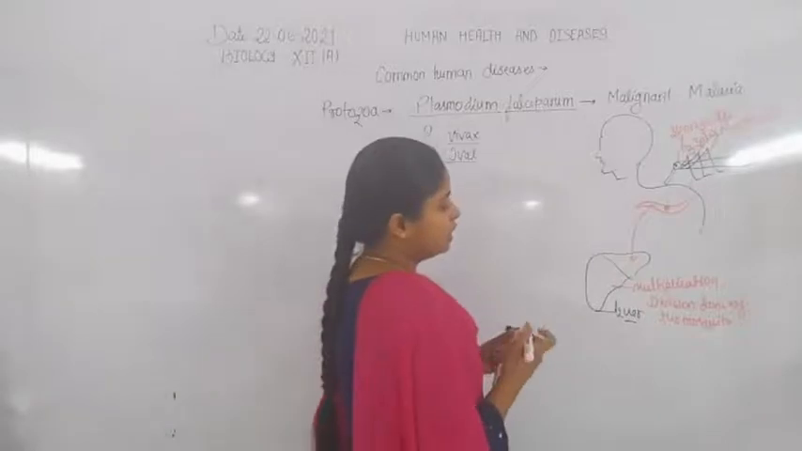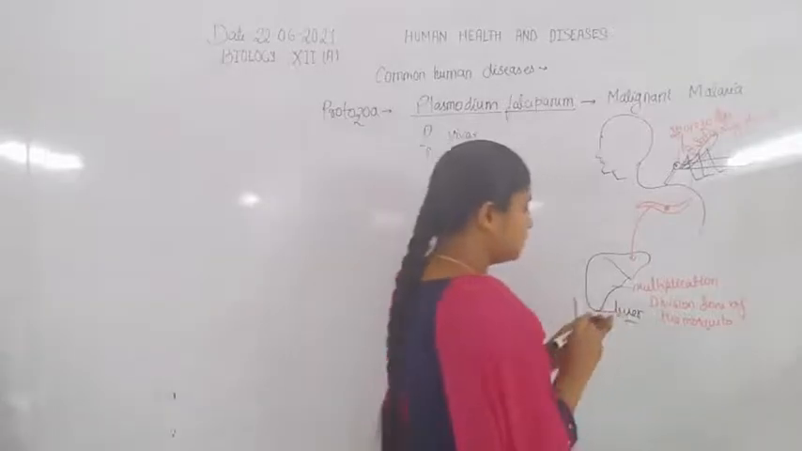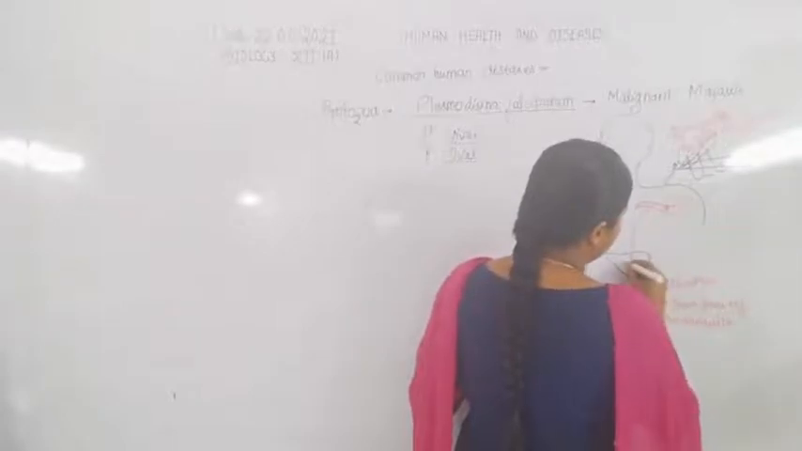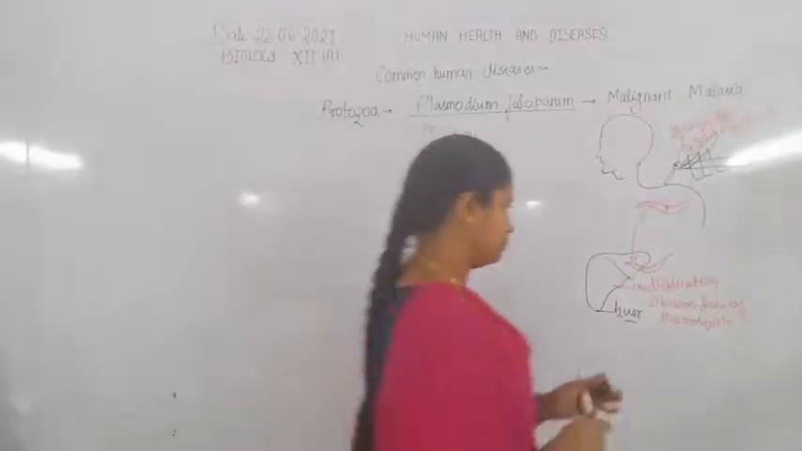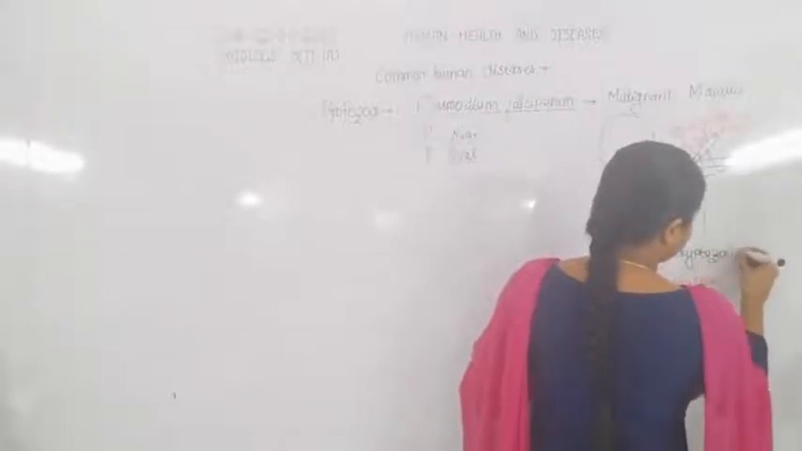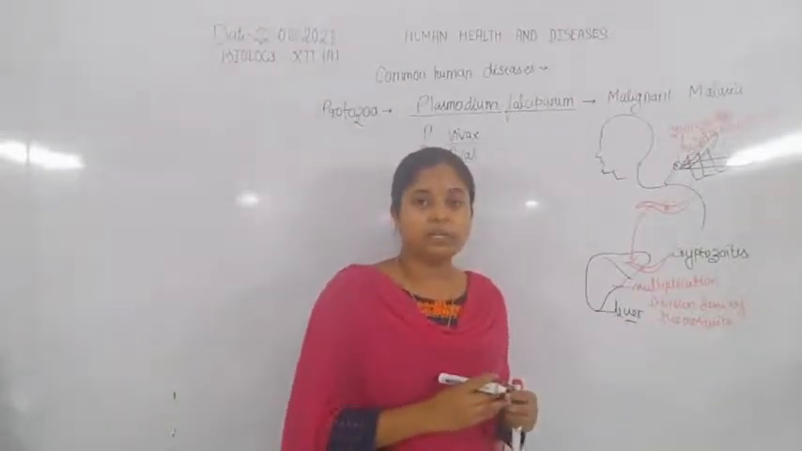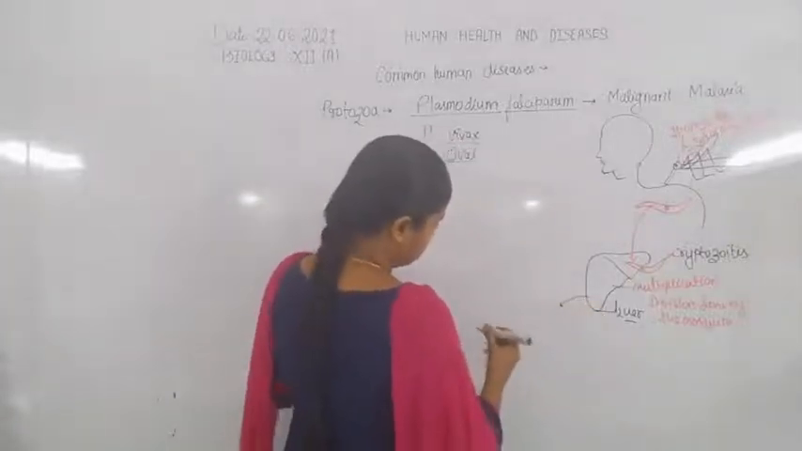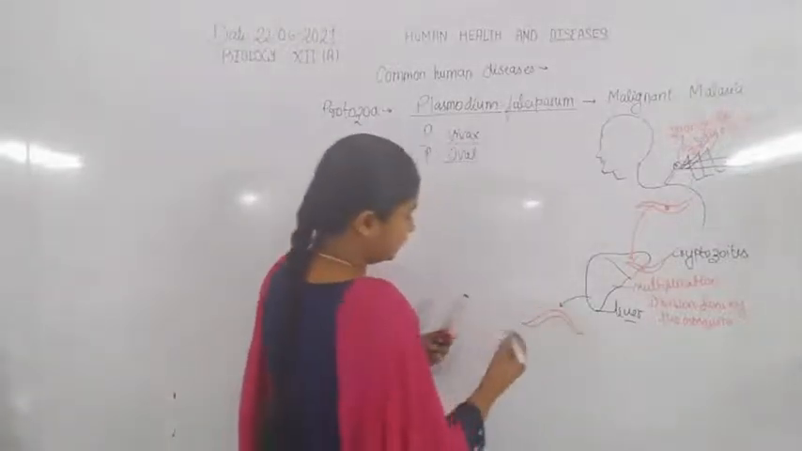Due to the multiplication division, they increase their number inside the liver cell. When they infect the liver cell, they are known as cryptozoites. After the multiplication, these cryptozoites are released into the blood and are known as metacryptomerozoites. Release of metacryptomerozoites.